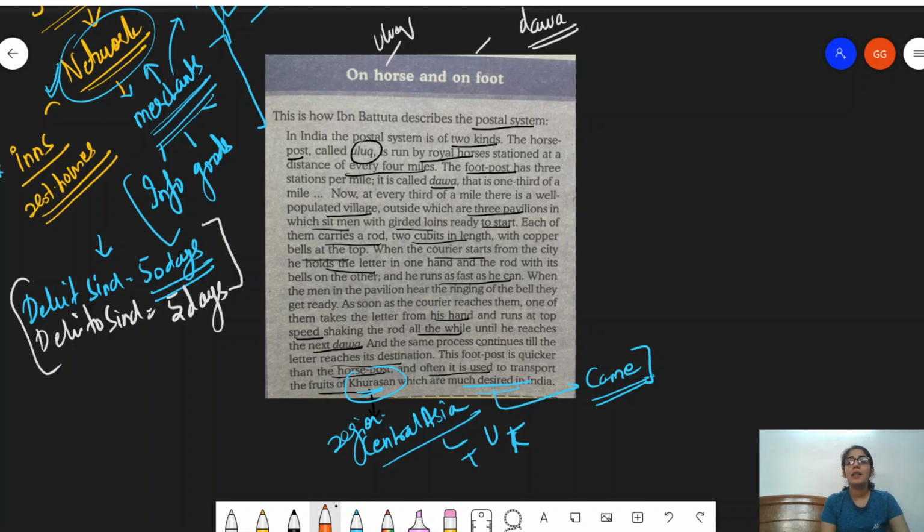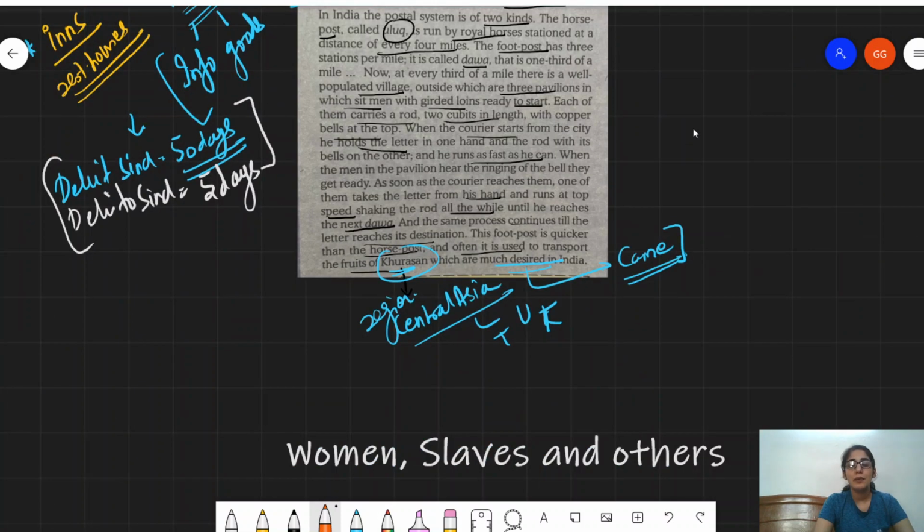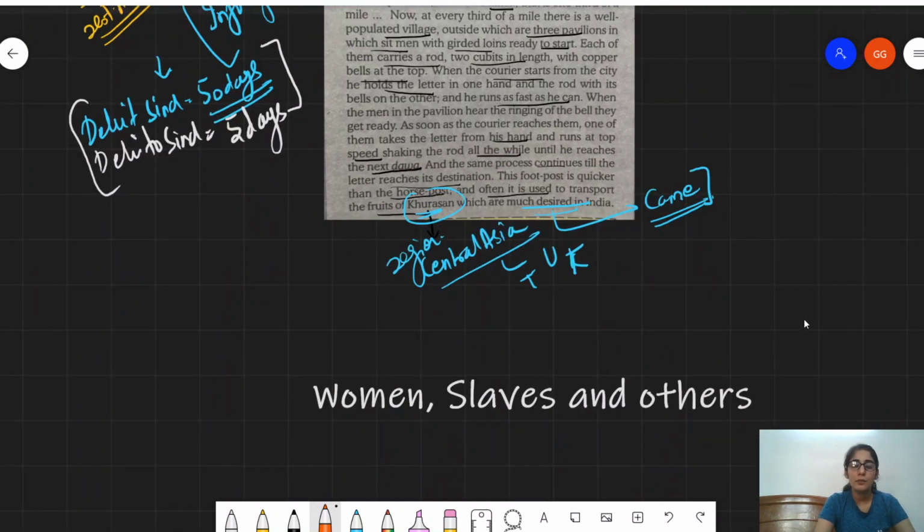So you have to remember that amongst these two, Ibn Battuta describes that dawa, the foot post, was the quicker way of delivering the goods, right? So this is what he has to explain about the unique system of communication.